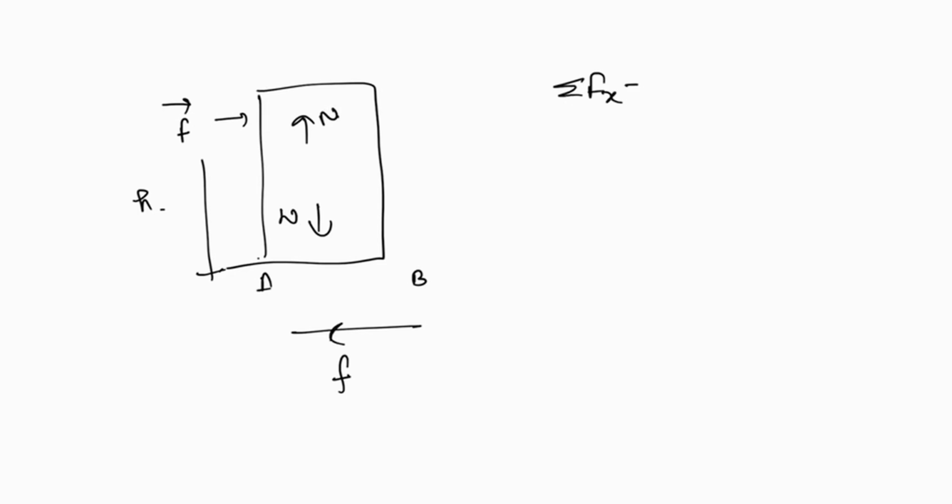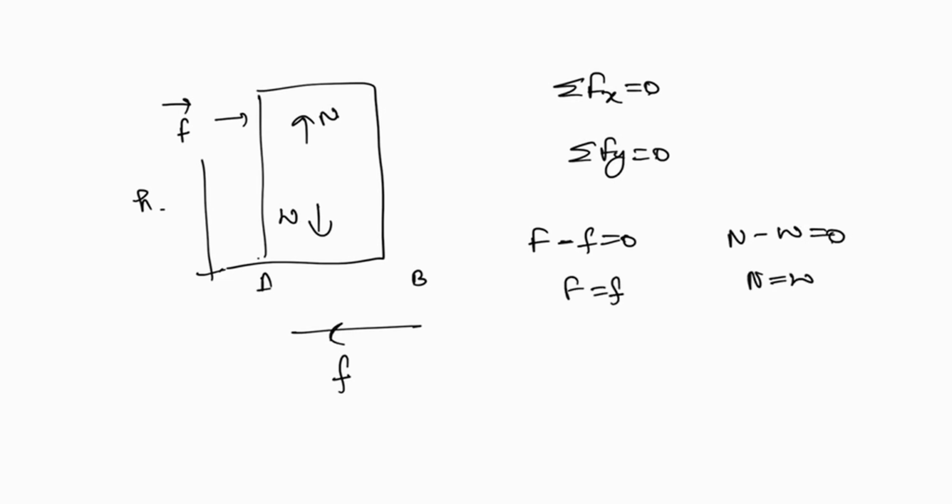So summation of F of x is equal to 0, and summation of F of y is equal to 0. We know that F minus f is equal to 0 and N minus W is equal to 0. So f from here is equal to F, and N from here is equal to W.